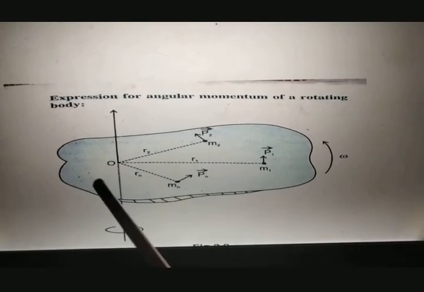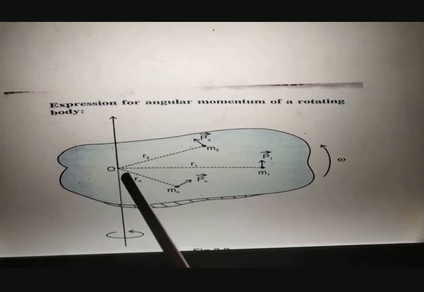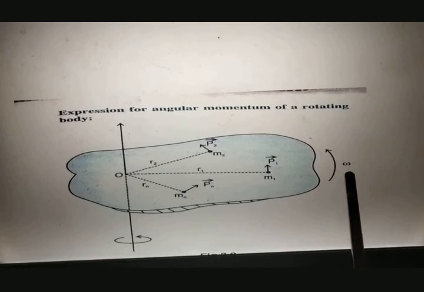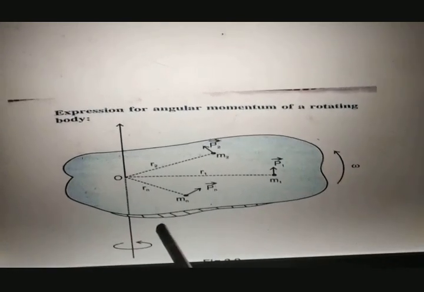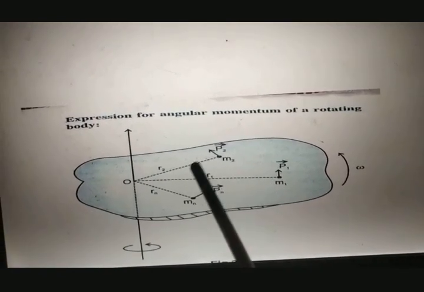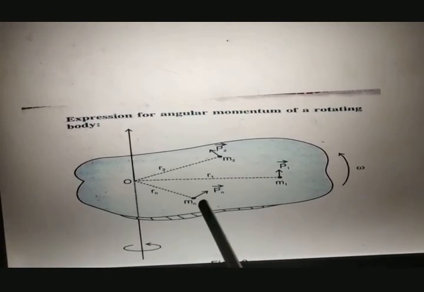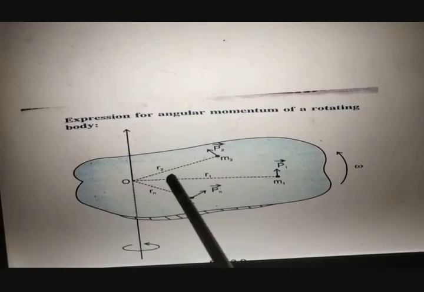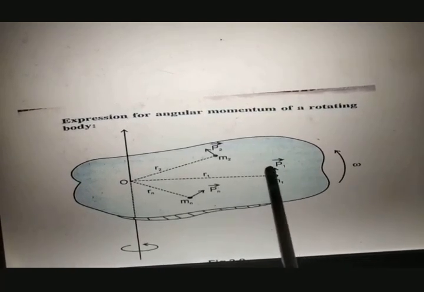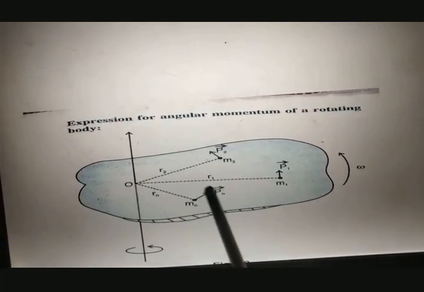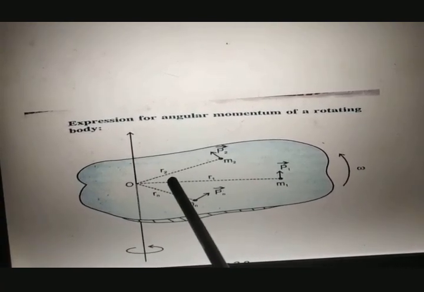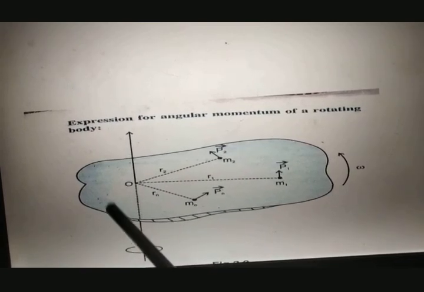This is a rigid body rotating about an axis passing through this point O with constant angular speed omega. Now, as I told you earlier, when a rigid body is rotating, particles are performing circular motion. So these are some n number of particles performing circular motion about this axis of rotation. Suppose we consider a particle of mass m1 at a distance r1, then similarly m2 at a distance r2, mn at distance rn from the axis of rotation.